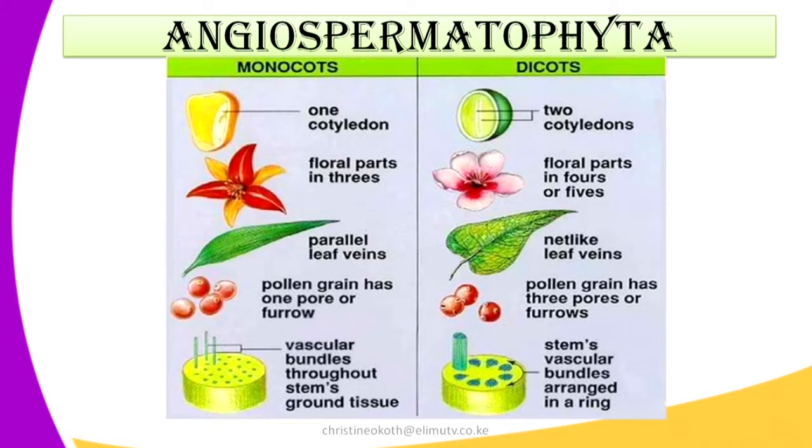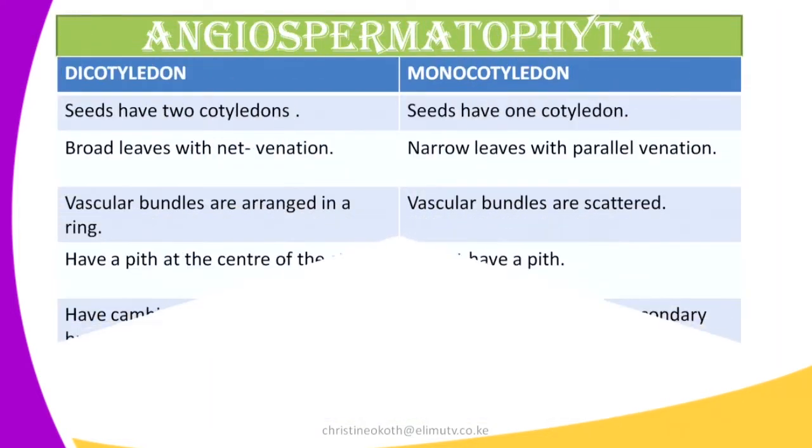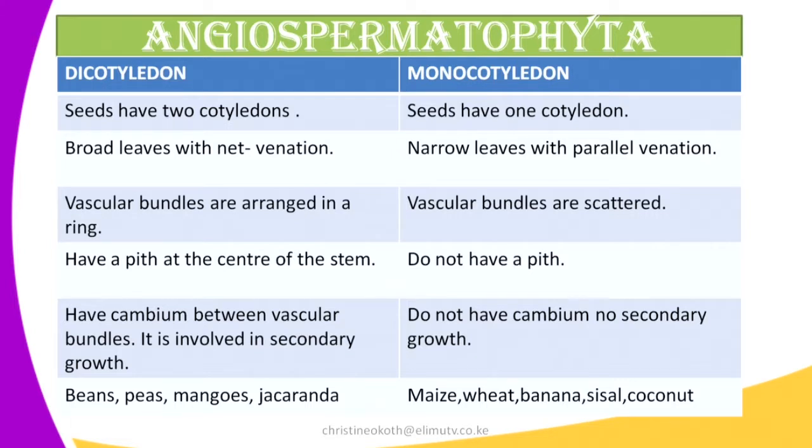Then when you look at how the vascular bundles are arranged, we're talking about the xylem and the phloem. In monocots, the vascular bundles are located throughout the stems. There is no particular structure where they are located. They are just throughout the structure. Whereas in dicots, the vascular bundles are arranged in a ring-like structure. You can look at the picture here. You can see the vessels are arranged in a ring-like structure, whereas in monocotyledons, they are just everywhere.